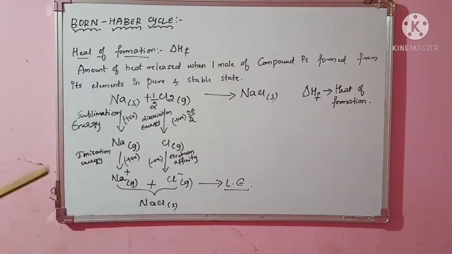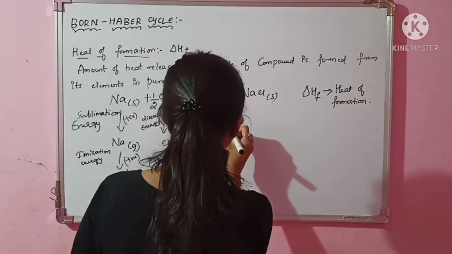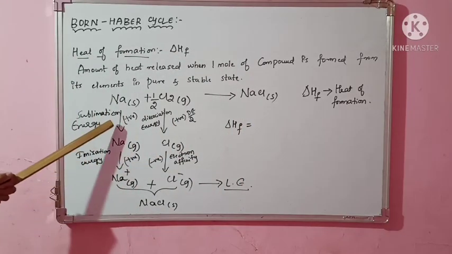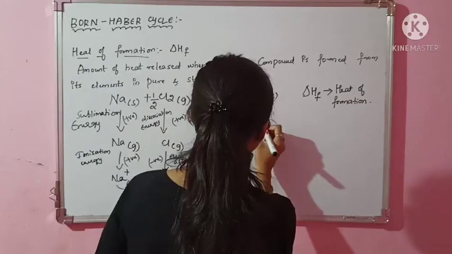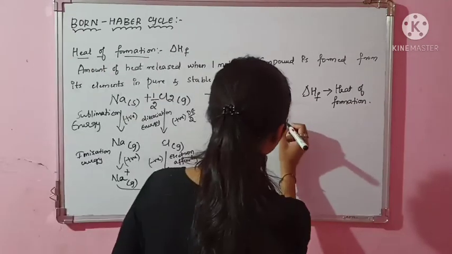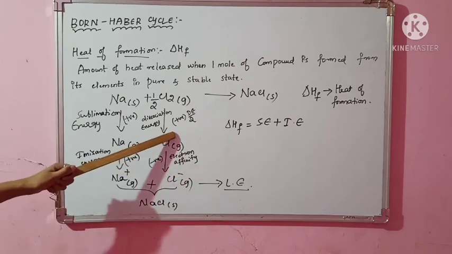Now overall formation by Hess law. You have heard the name Hess law, I think. So Hess law, what is that? Overall formation can be given as sum of the energy involved in all these cases. So overall formation is what? Delta H. Okay, how I can give the overall reaction? Delta HF is equal to. So what I can take? First is your sublimation energy we get. So I'll write it shortcut, E. Sublimation energy was required. Next energy which? Here ionization energy we gave. So this is positive. Why? Because we have given the energies.